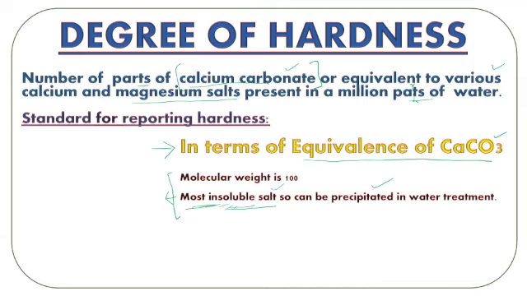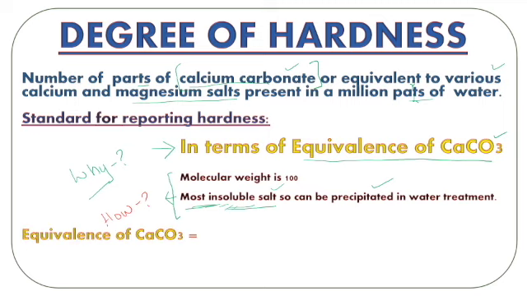So up till now we have solved the mystery of why we choose equivalence of calcium carbonate. Now let's come to the next step, solving the mystery of how. How do we convert it into equivalence of calcium carbonate? Suppose we have a magnesium salt present, and we don't have any calcium salt present in water. We have, let's say, magnesium sulfate. We have, let's say, magnesium chloride. We have, let's say, ferric ions present. So how do we convert those salts in terms of equivalence of calcium carbonate?